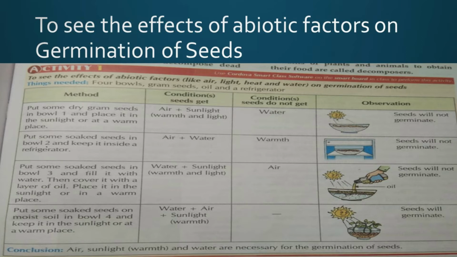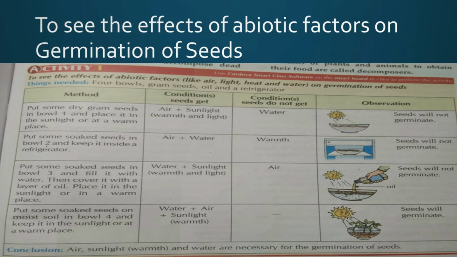So if air does not get to the seeds, seeds will not germinate. Now, in the fourth bowl, put some soaked seeds on moist soil in a bowl and keep it in the sunlight or at a warm place. The conditions we are giving here are water plus air plus sunlight, all things are available. We are giving all the conditions, that is water, air and sunlight.